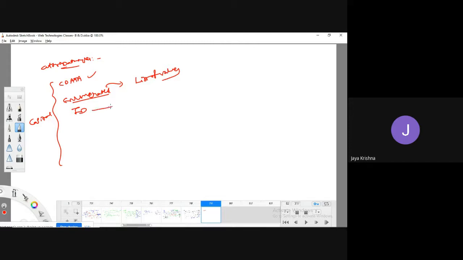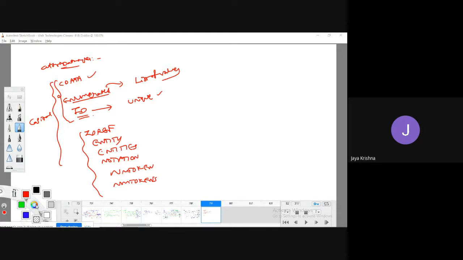ID: if you would like to specify that the value in the entire XML file should be unique, then I can go for making the data type as ID. So like this, we have various kinds. These three are mainly used. We can also go for IDREF, ENTITY, ENTITIES, NOTATION, NMTOKEN, NMTOKENS. Like that, we have various kinds of attribute data types. But mainly we are going to see CDATA, enumerated, and ID.